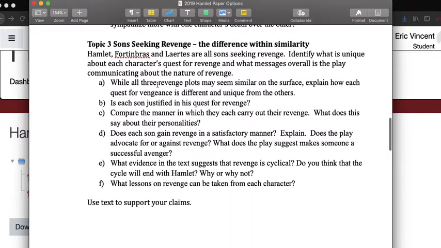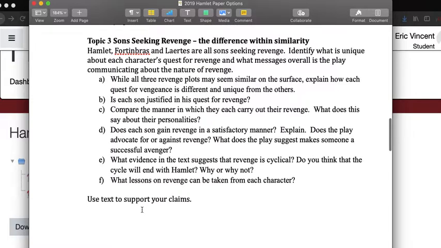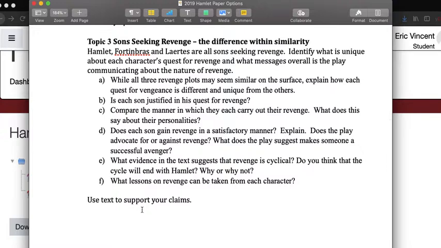Topic number 3, sons seeking revenge, the difference within similarity. Here I want you to look at Hamlet, Fortinbras, and Laertes and recognize all 3 sons are seeking revenge. You will need to identify what is unique about each character's revenge quest and what messages overall the play might be communicating about the nature of revenge. If you do this essay, you walk through A, B, C, D, E, F, and you use text supports to back up your claims.